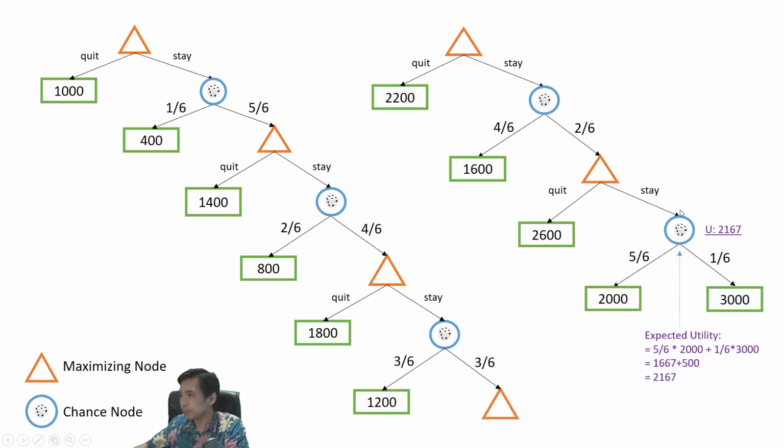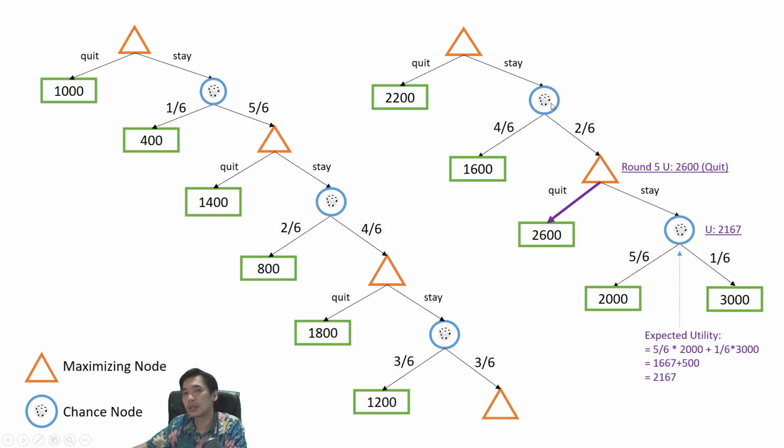So the expected utility of this node is 2,167. And then this node is a maximizing node, so we will choose the max value between these two options. If we choose stay, we will get the expected utility of 2,167. And if we choose to quit, we will get the expected utility of 2,600. So in this node, we will choose to quit with the expected utility of 2,600.